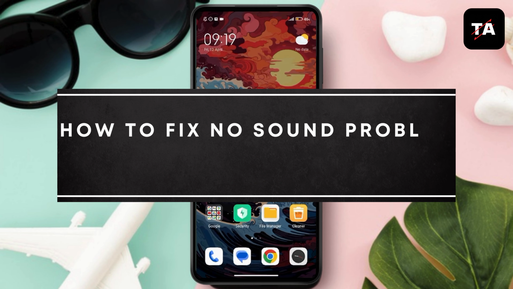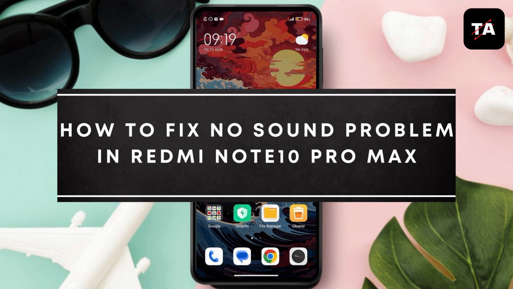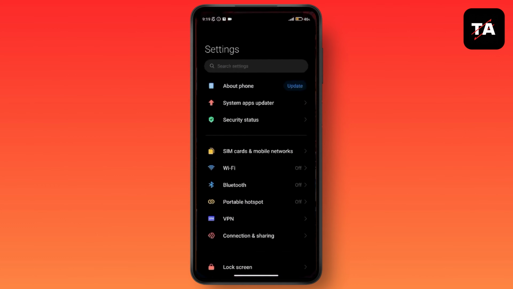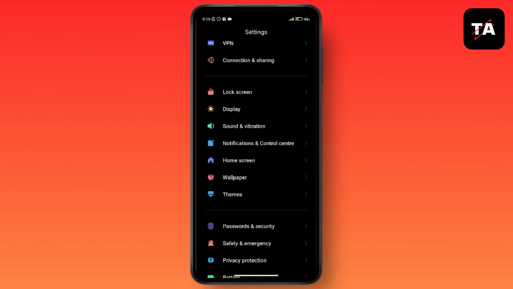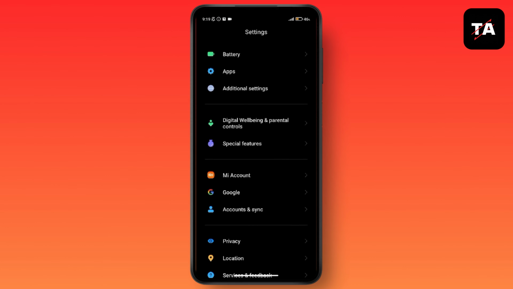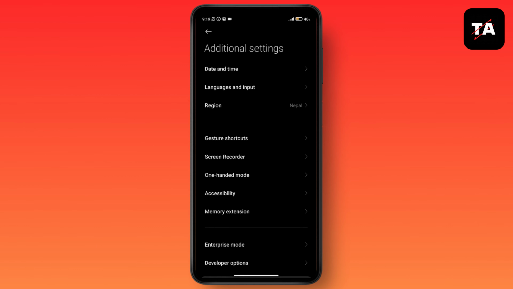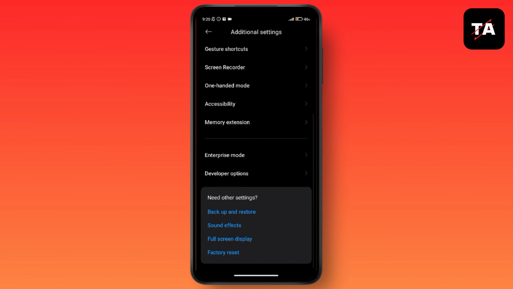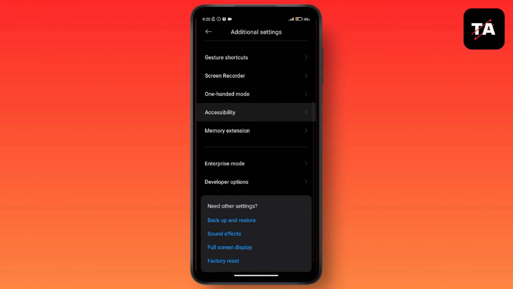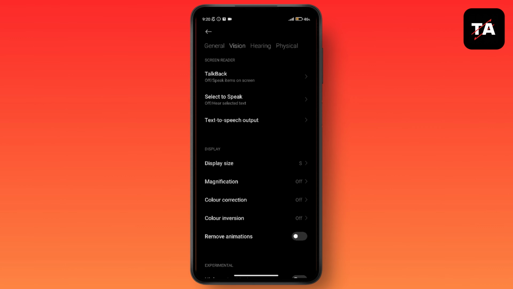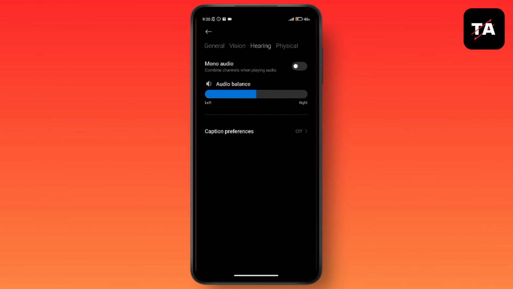Today we're learning how to fix no sound problem in Redmi Note 10 Pro Max. Well, open up your settings, go to additional settings, then tap on accessibility, go to hearing, turn mono audio on.